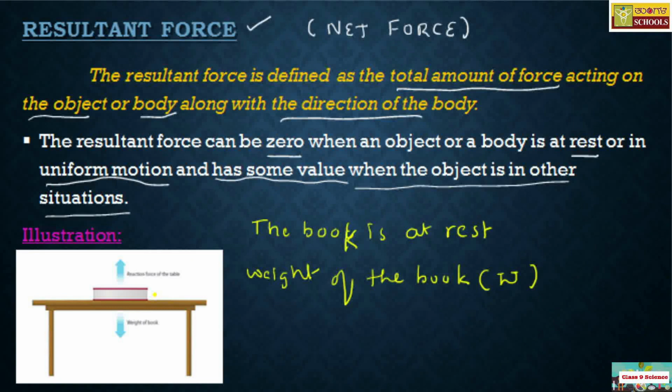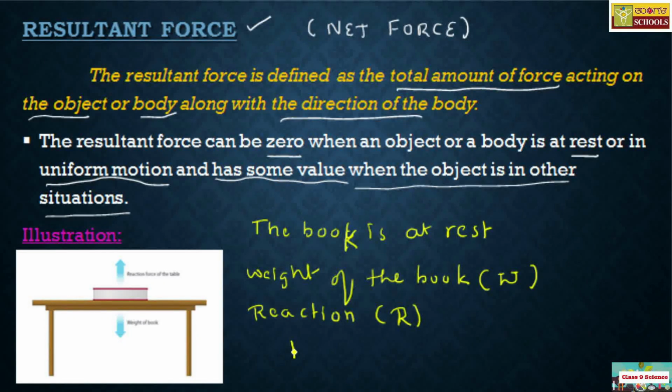And we have another force which is the normal force, we call it, meaning this table offered an opposite force to the weight of the book. That is called normal, or better you call it reaction, or reactive force you may call, that is R. So these are the forces acting on the book. Since weight and the reaction on the book are totally opposite, therefore it keeps the object at rest.